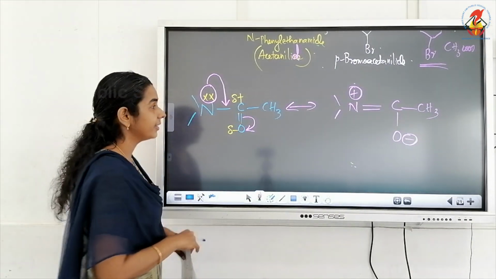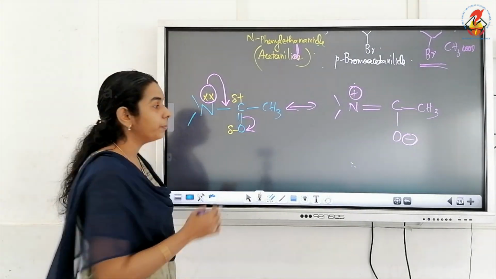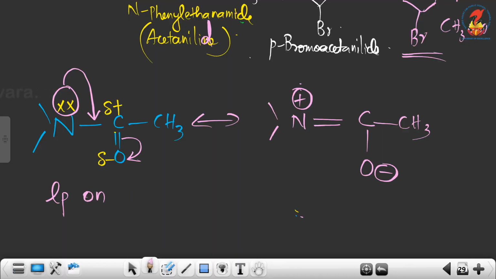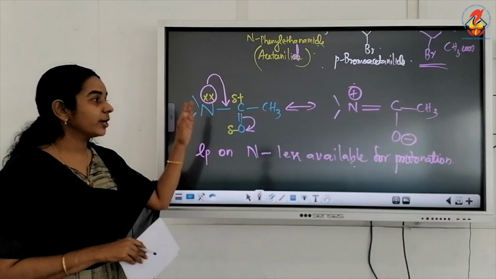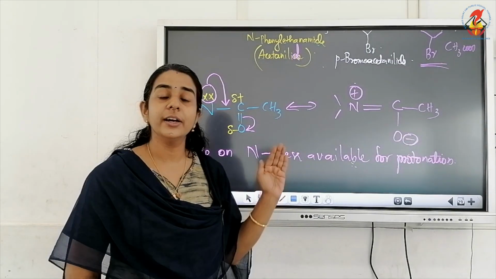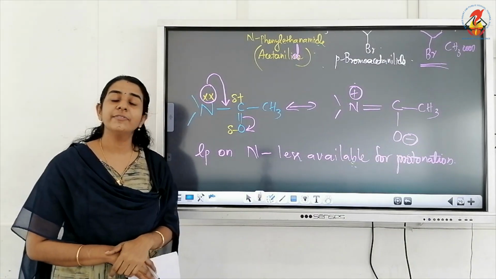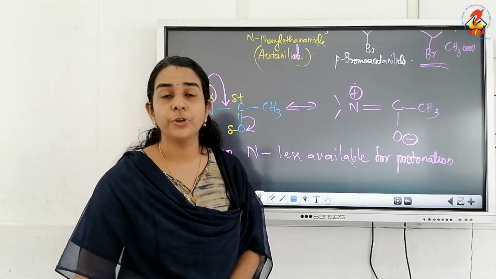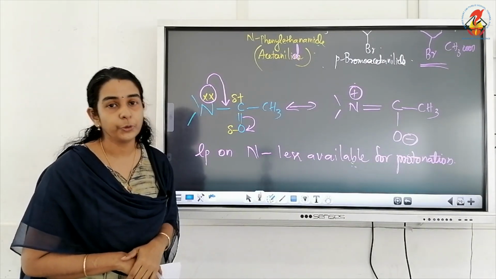So how does acylation deactivate the NH2 group? By making the lone pair on nitrogen less available for protonation. So draw the resonating structure and note down how it becomes deactivated, because the lone pair on nitrogen will be less available for protonation, as it will be involved in resonance with the C=O group.